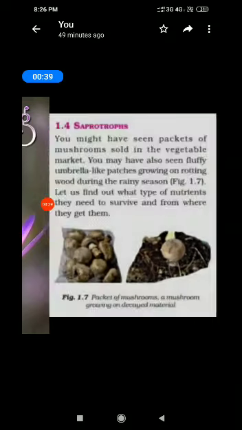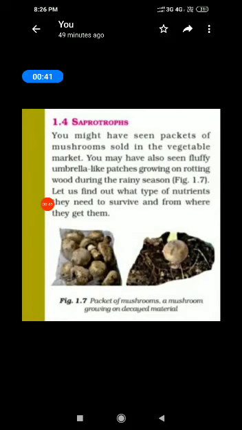Okay, now we will learn about saprotrophs, nutrition in plants, portion 1.4. What is meant by saprotrophs? A saprotroph is an organism which gets its energy from dead and decaying organic matter. This may be decaying pieces of plants or animals. Examples are fungi, mushrooms and bacteria.